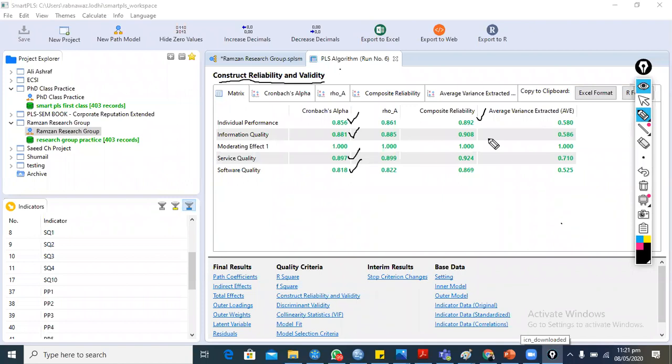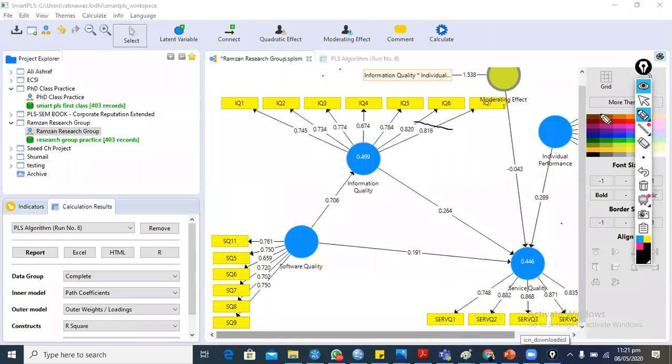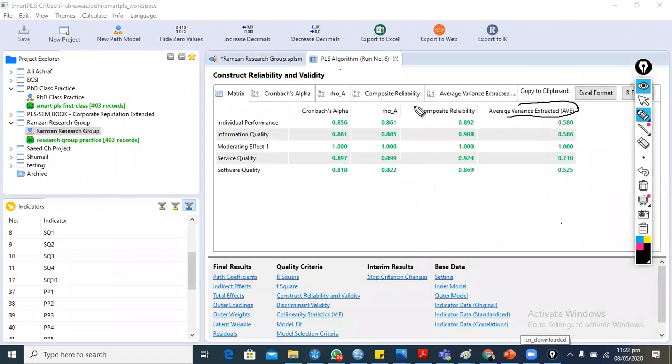After removing the outliers from the data, we take the averages. So this value is also very acceptable and very good. All the values are greater than 0.7, so we confirm the reliability and validity. We also confirm the convergent validity item wise. All the items are showing values greater than 0.6 or 0.7, which confirms the convergent validity item wise. And this is the convergent validity construct wise, the AVE value.